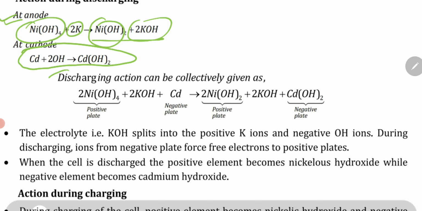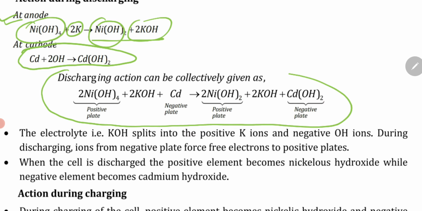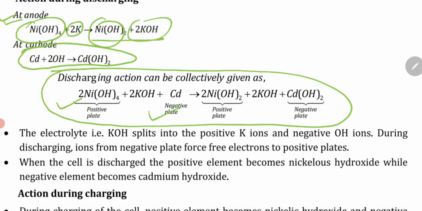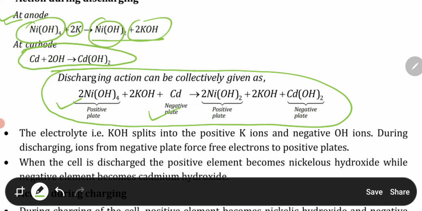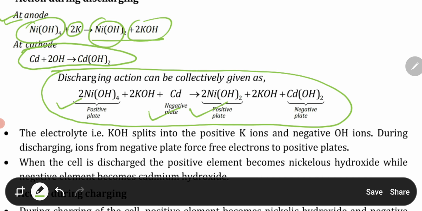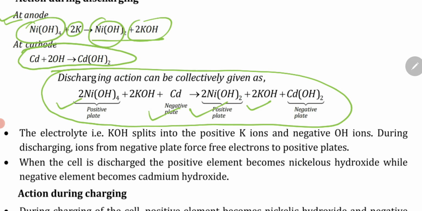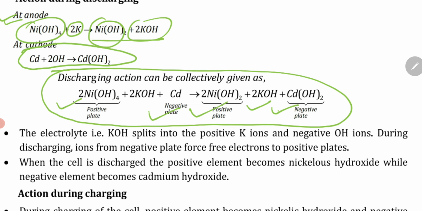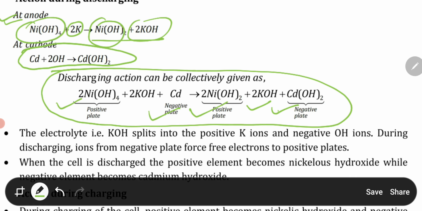So this is the resultant reaction for the positive plate, and this is for the negative plate. The combination of that, or the result, is nickel hydroxide plus potassium hydroxide plus spongy cadmium with hydrogen oxide.